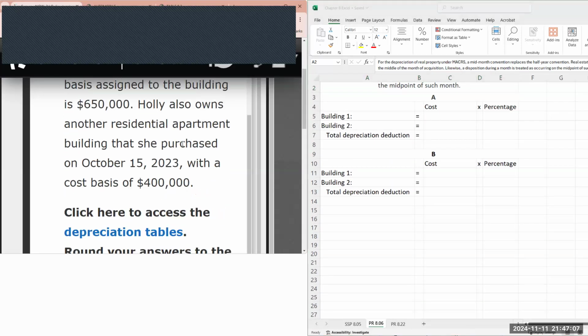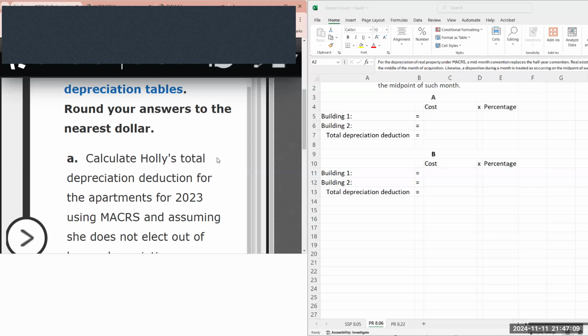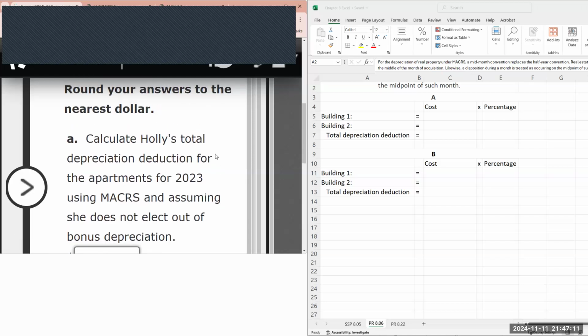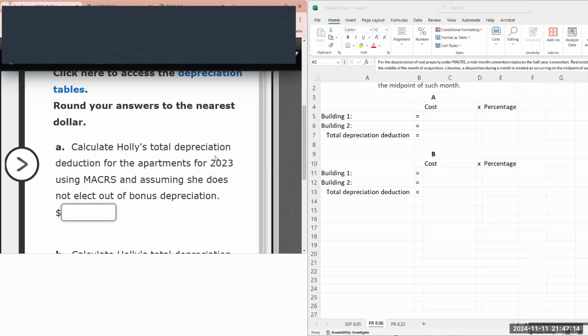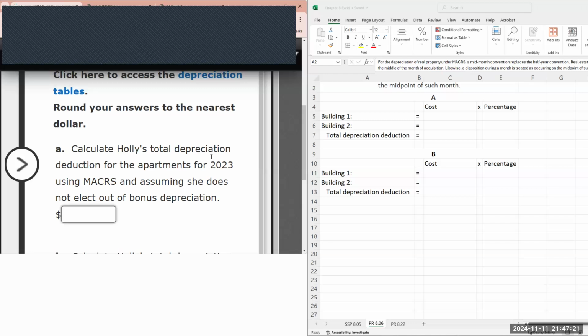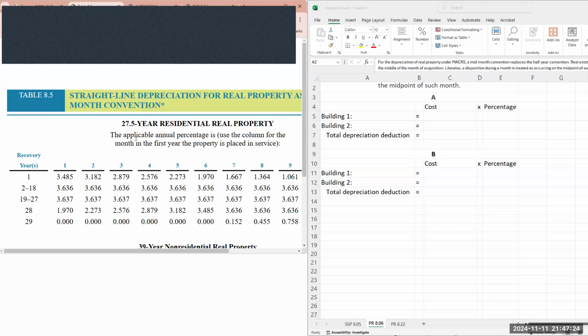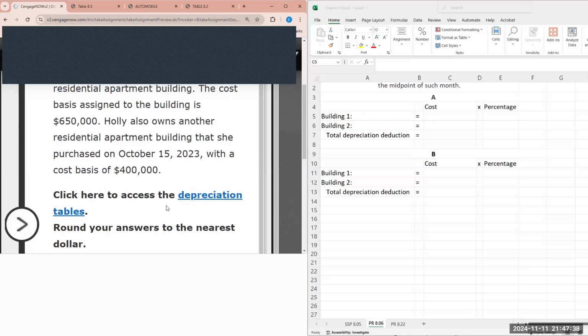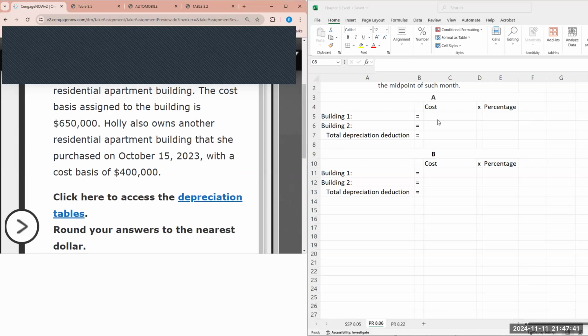So we move on to A. Part A is asking us to calculate Holly's total depreciation deduction using MACRS and assuming she does not elect out of the bonus. So here we have our depreciation tables, and this is the 27 and a half year residential real property. Based on A, we would factor it in as follows. Building 1's cost is 650,000. Building 2's cost is 400,000.